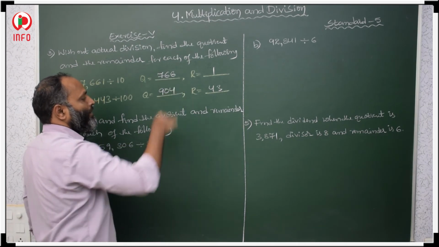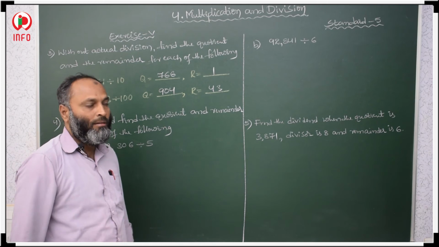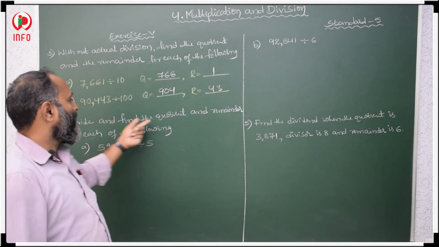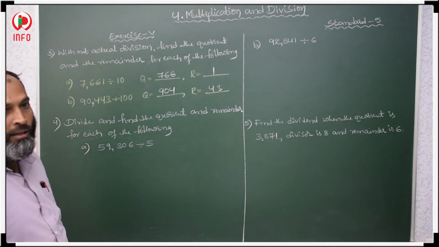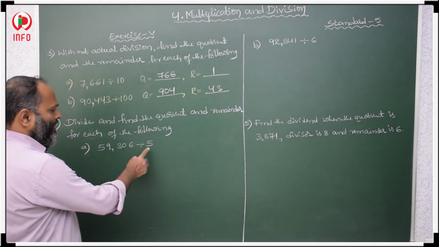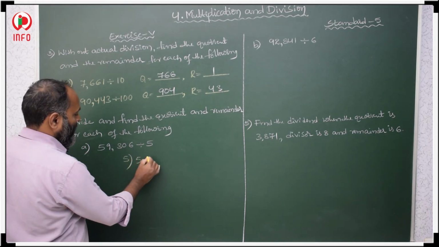904. This is our quotient. So in this way we have to find quotient and remainder. Next, the fourth question: divide and find the quotient and remainder of the following. So in this we have to find the quotient and remainder. First, this is the divisor. Divisor is divided by the dividend,